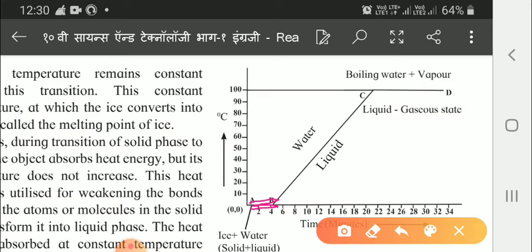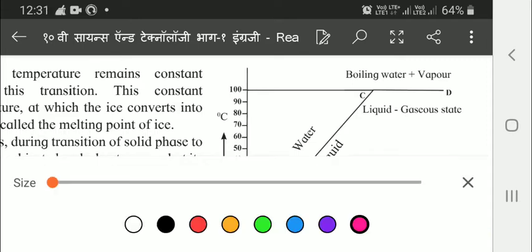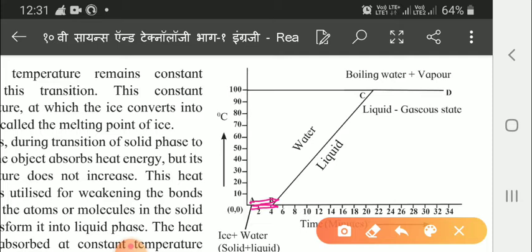Now I'll show with a different color. You can see this BC part. In this part we can see that the temperature remains constant during this transition, and the ice absorbs heat energy during this transition.